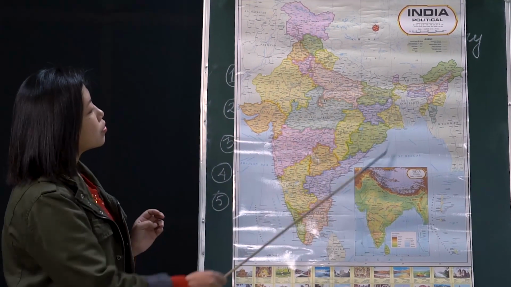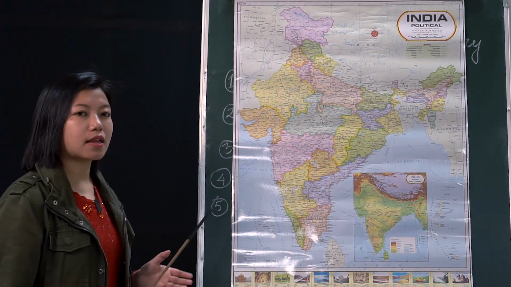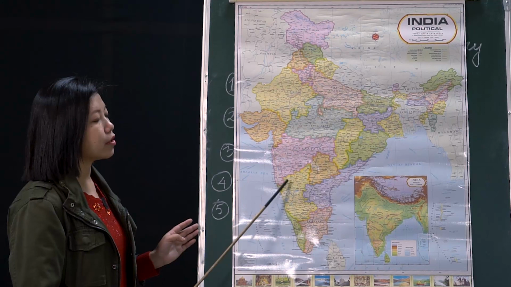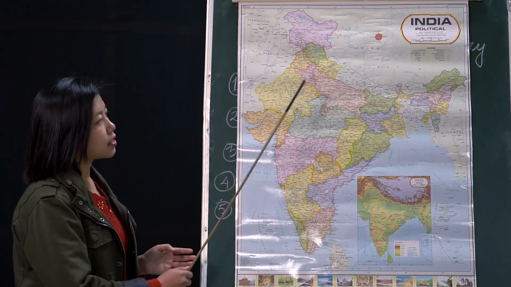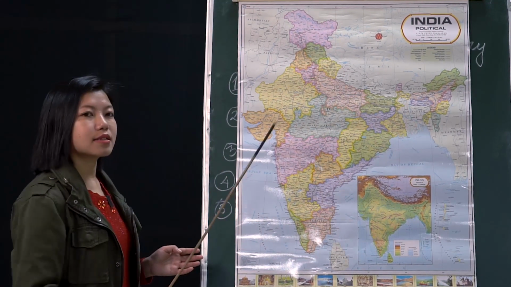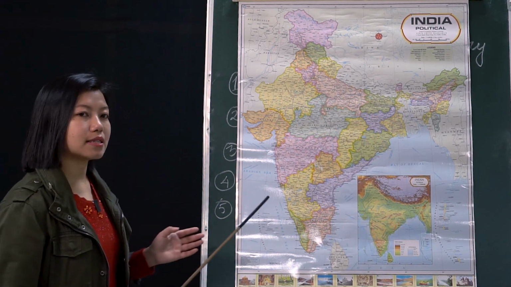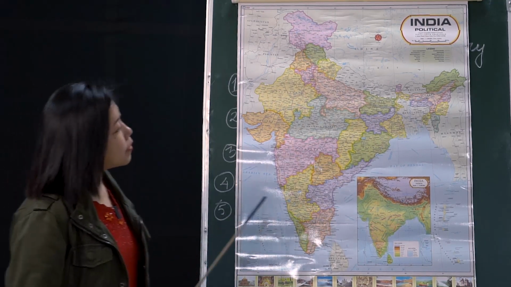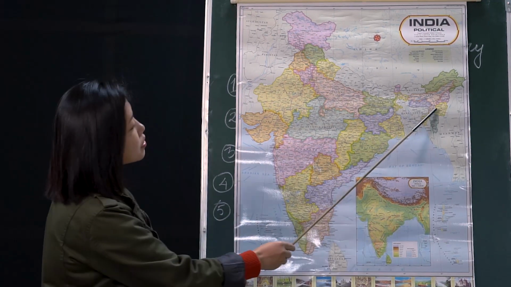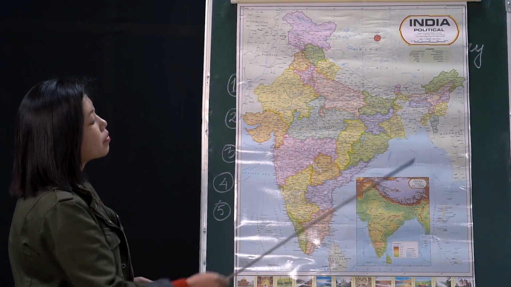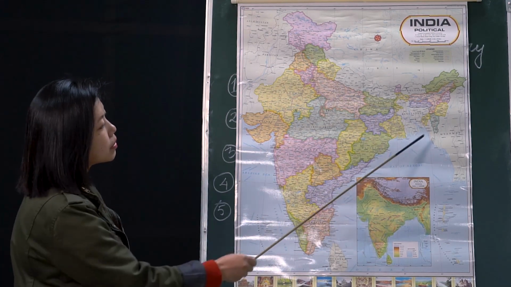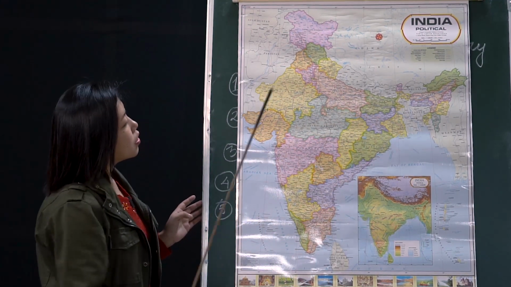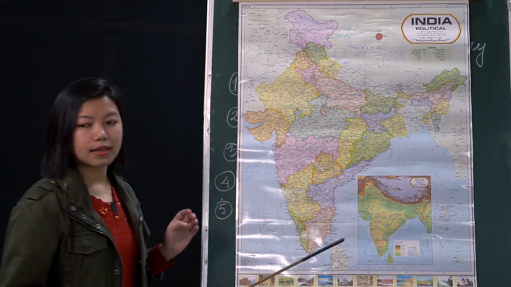All right. Then we have altogether 28 states and 9 union territories, all right? And all these 28 states and 9 union territories have their own capitals. And as I mentioned, the size of India is 32,87,000 square kilometers, all right? Then we also have the northeast states. We have 8 major northeast states here, right? I won't be mentioning the names of the states right now because it is not mentioned. However, as a whole, let's begin, okay?